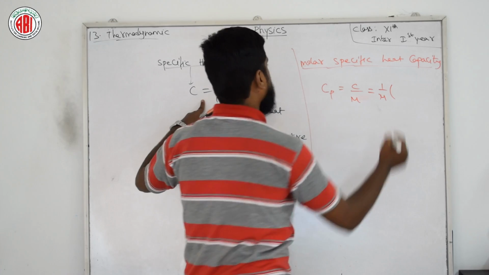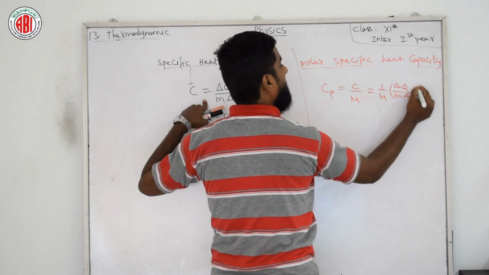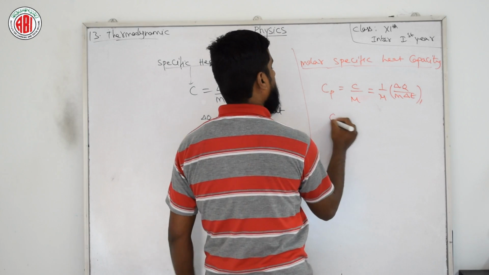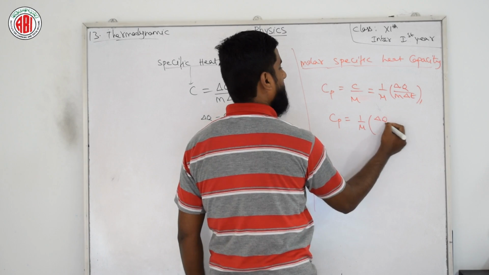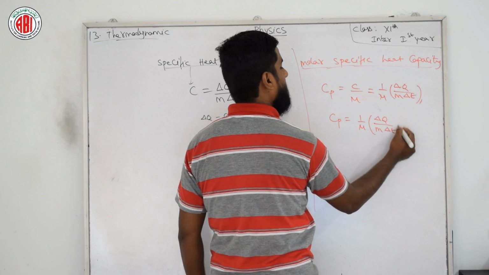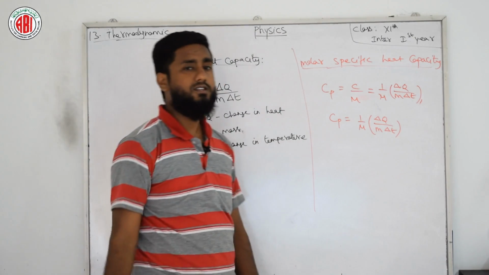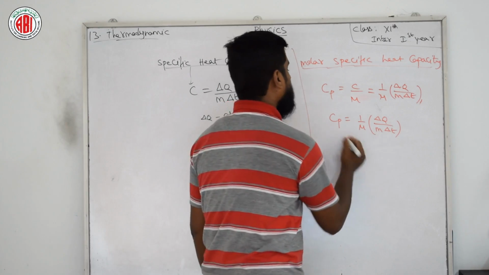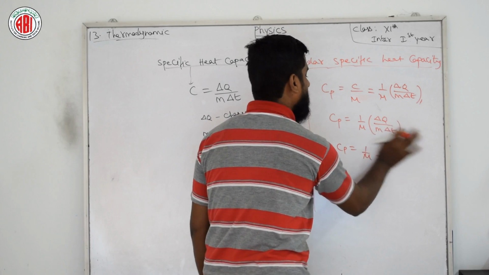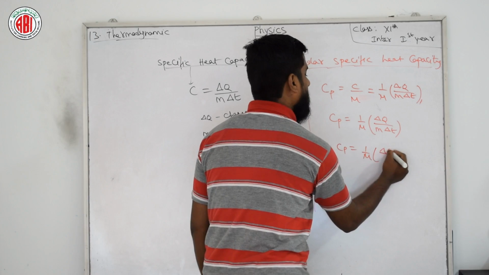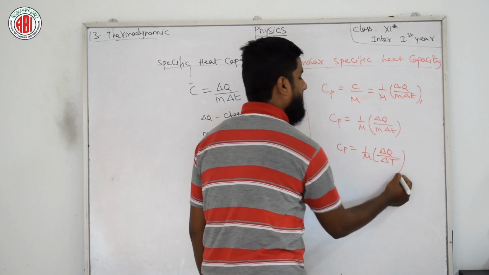C is delta Q by M into delta T. So finally Cp is equal to 1 by mu into delta Q by M into delta T, where M is the number of moles. Or we can write Cp equals 1 by mu into delta Q by delta T, writing delta capital T instead of delta small t.